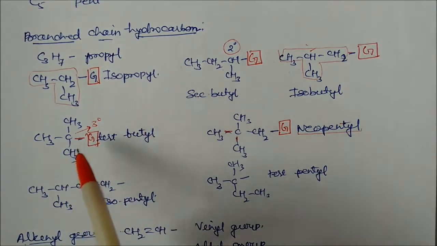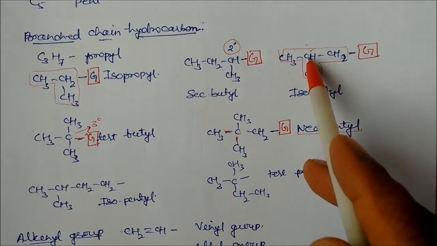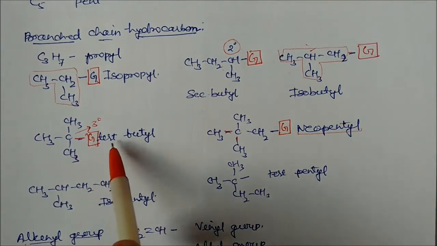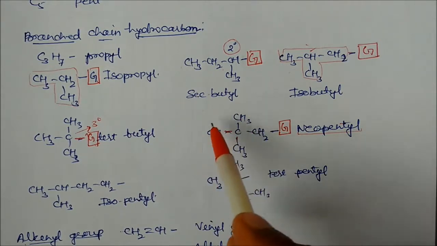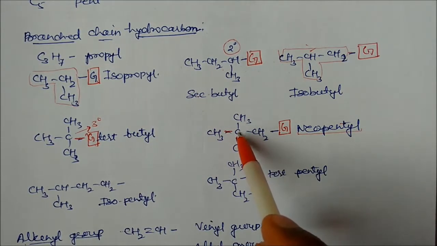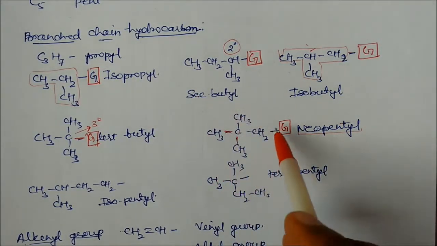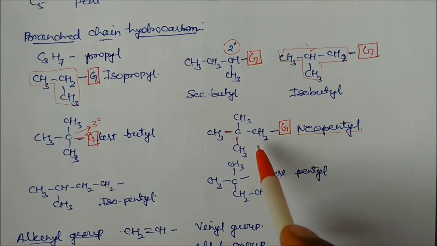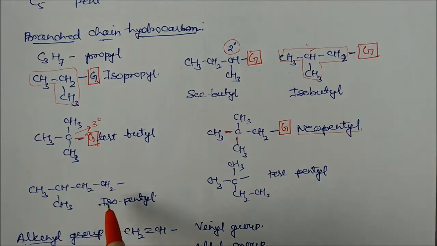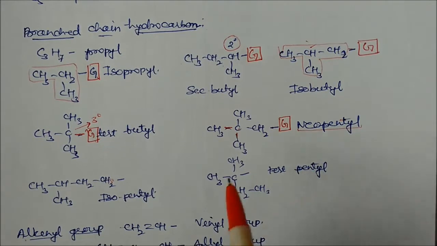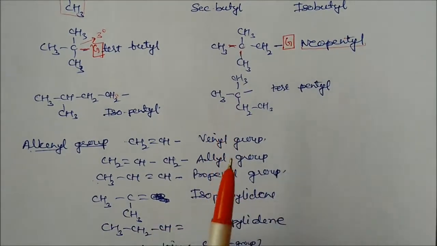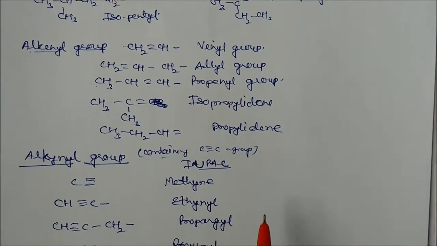Again, we can see here, if instead of attaching this one, this carbon is attached to the main carbon chain, this is called tertiary butyl. Similarly, this is your 5 carbon chain. Instead, this carbon chain has a quaternary carbon, so it can attach with the parent hydrocarbon. So this whole group is called neopentyl. Now it's isopentyl: if this is attached with the parent hydrocarbon, this is called isopentyl, and if instead this second one is attached, this is called tertiary pentyl. So we have to learn this one by one for the nomenclature.